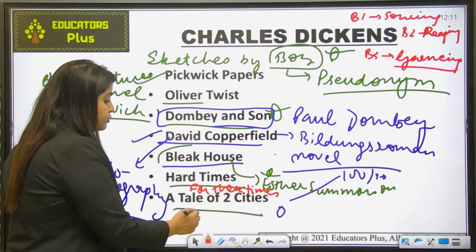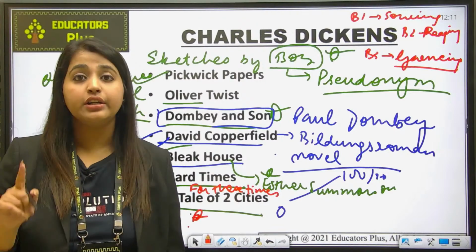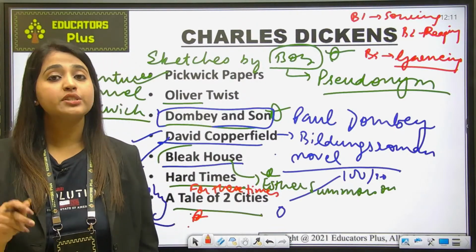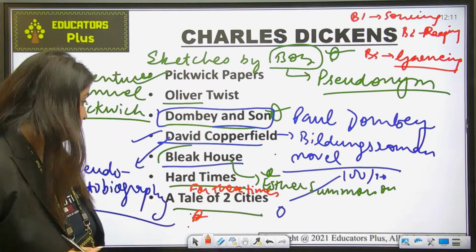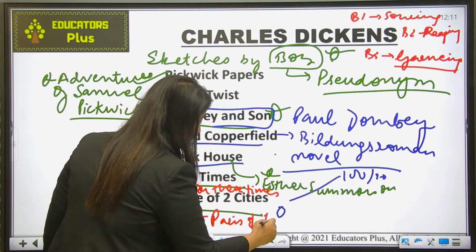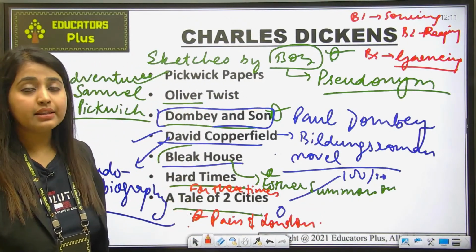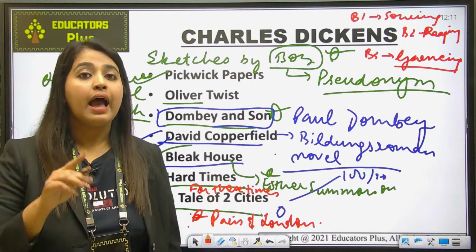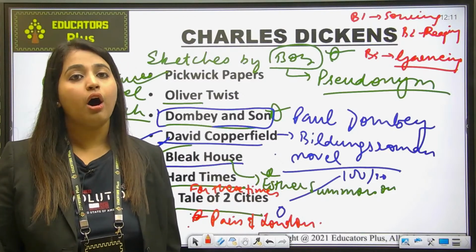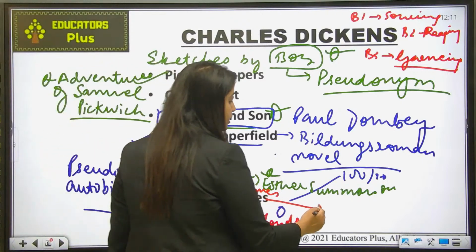Now the Tale of Two Cities, इससे भी question आता है कि what were the 2 cities talked about in the Tale of Two Cities? The 2 cities' names are Paris and London. ठीक है, कौन सी cities हैं? Paris और London. तो बस आपको ये याद रखना है, Tale of Two Cities में जो 2 cities की बात करी गई है, it is Paris and London, and it actually shows the period of the French Revolution. ठीक है, French Revolution को दिखाया गया है in this particular work.